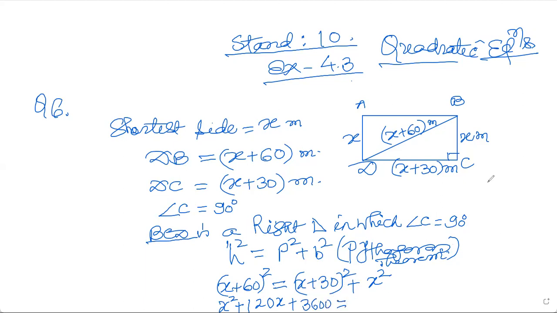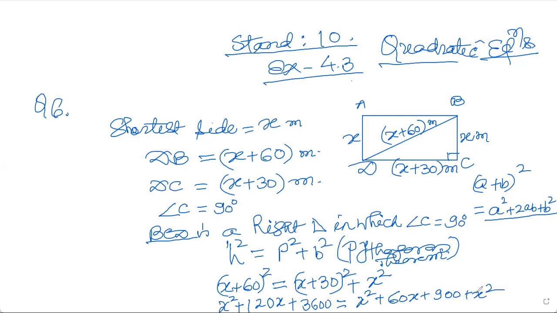Similarly here, making use of the formula a plus b whole square, x square plus 2 into x into 30, that is 60x, plus 30 into 30 is 900, plus x squared. And I can cancel these two.